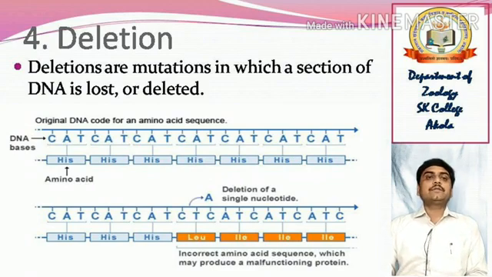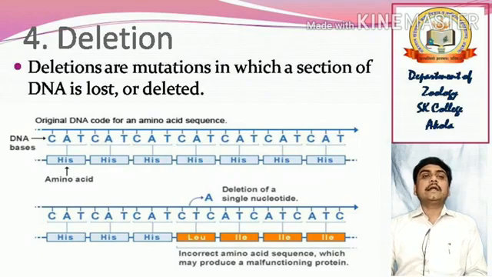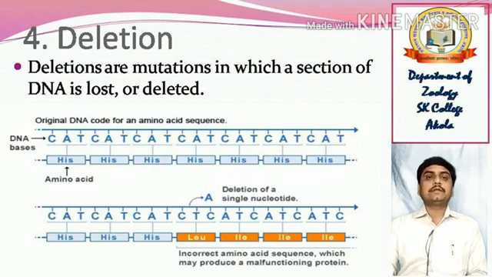Suppose this occurs in a particular gland, like the thyroid gland. The cell of the thyroid gland is going to create the thyroxine hormone, and if a particular change occurs, it may not produce that hormone. This is an example.